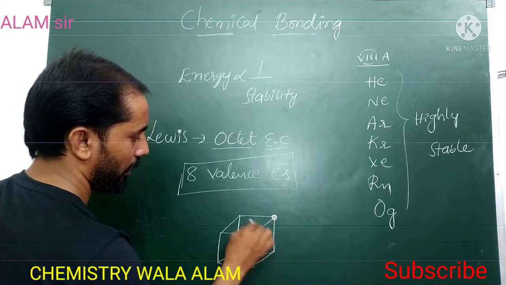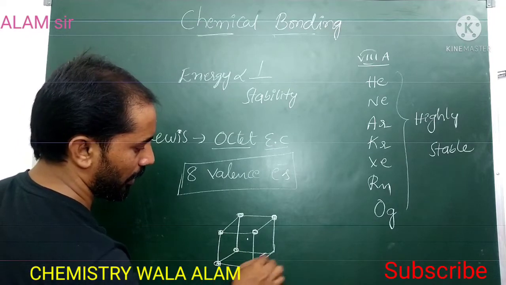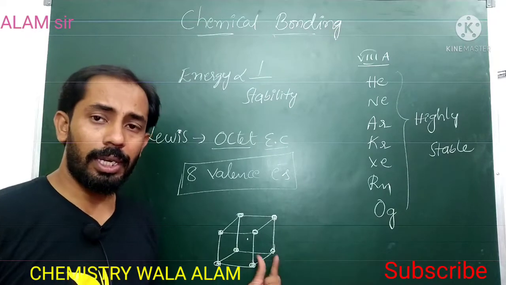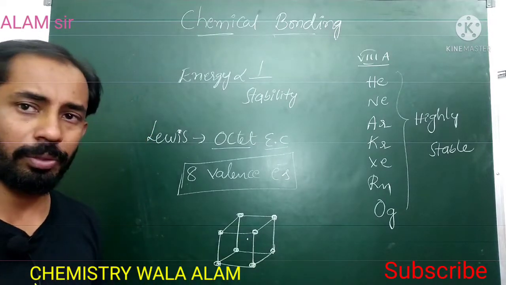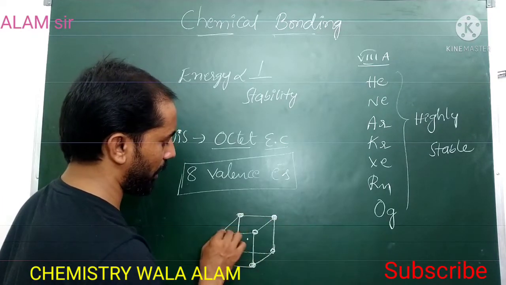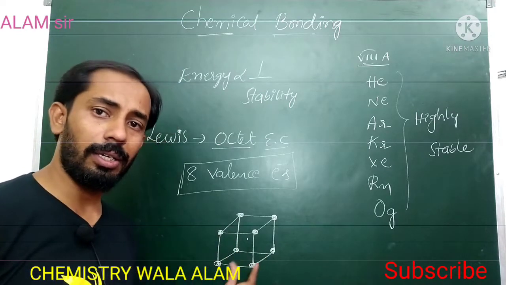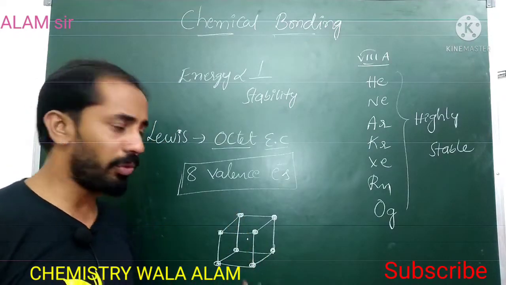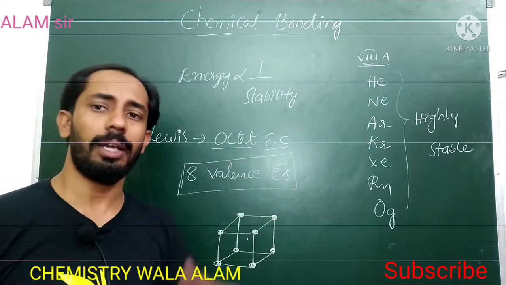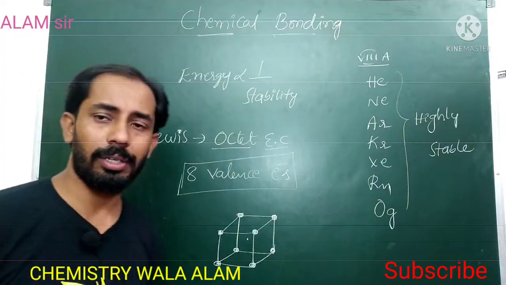So Lewis assumed that if 8 electrons are there, they can occupy the 8 corners of the cube, and that is the more stable arrangement. That's why he gave the octet electronic configuration.